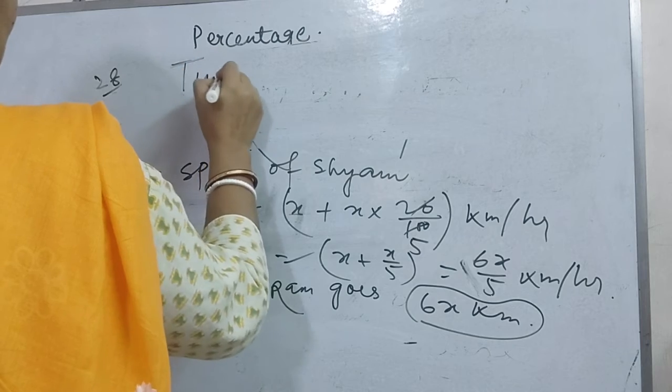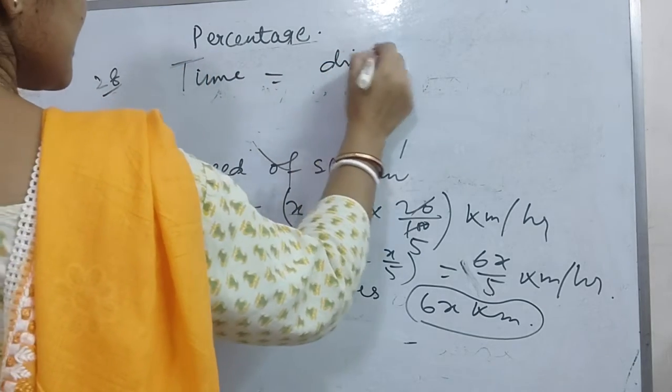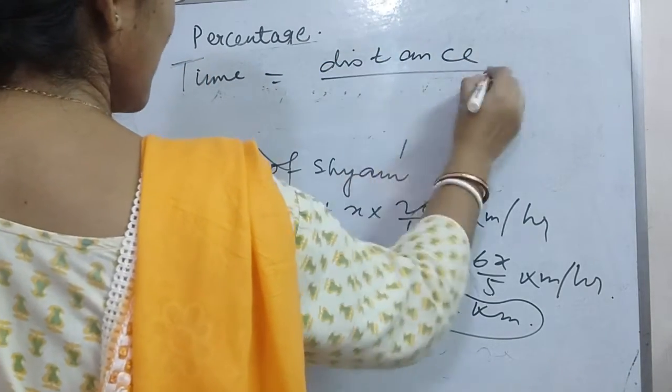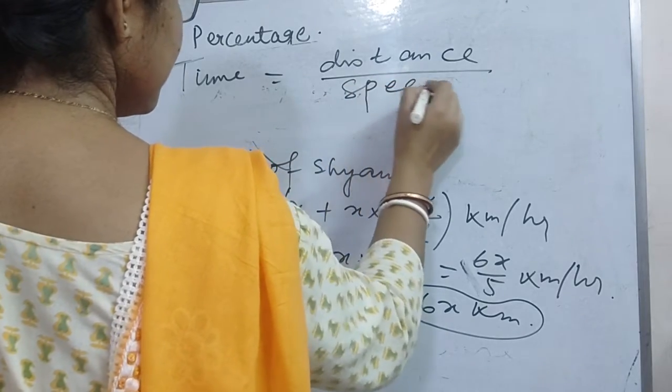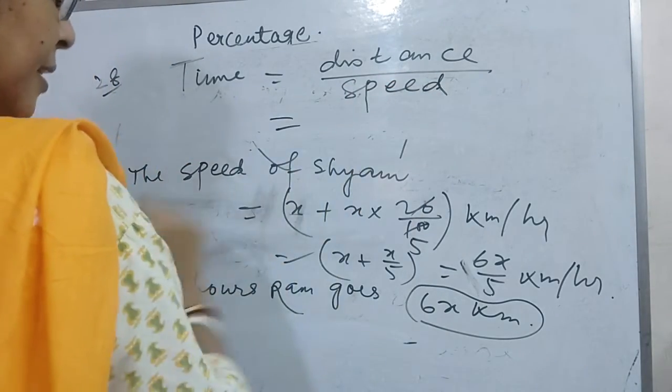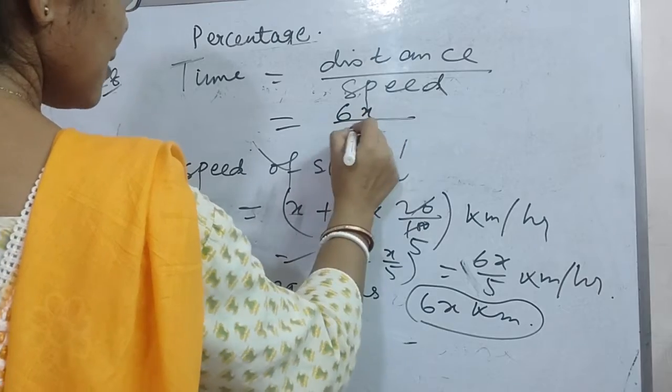I know time equals distance by speed. Distance equals 6x and speed is 6x by 5.